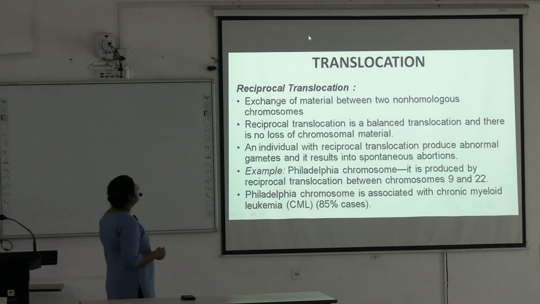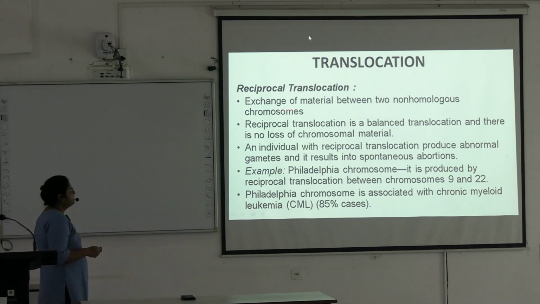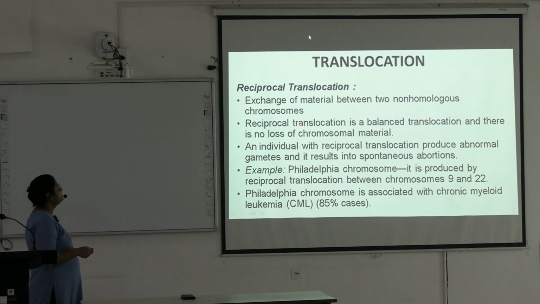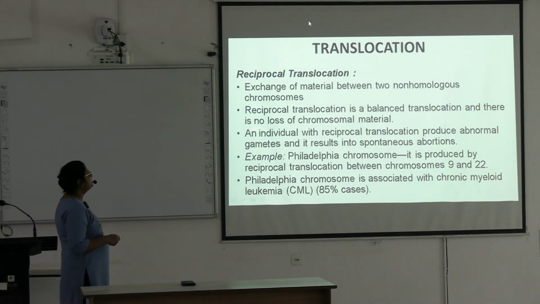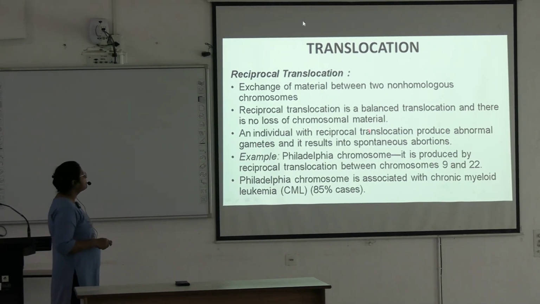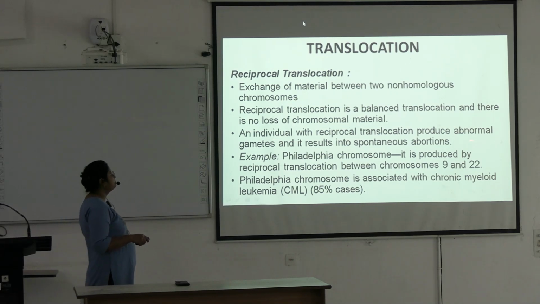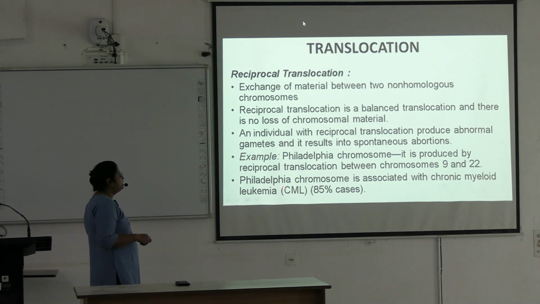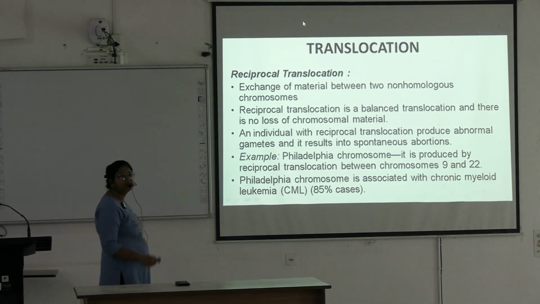Next is reciprocal translocation. Exchange of material between two non-homologous chromosomes is known as reciprocal translocation. Reciprocal translocation is a balanced translocation and there is no loss of chromosomal material. An individual with reciprocal translocation produces abnormal gametes, which results in spontaneous abortions. An example is the Philadelphia chromosome, produced by reciprocal translocation between chromosomes 9 and 22. It is associated with chronic myeloid leukemia, CML, in 85% of cases.